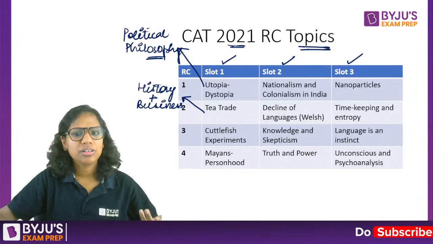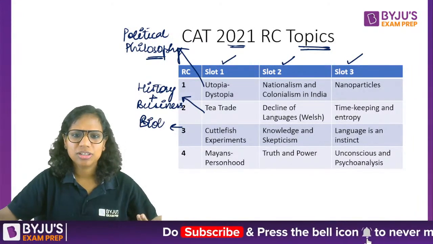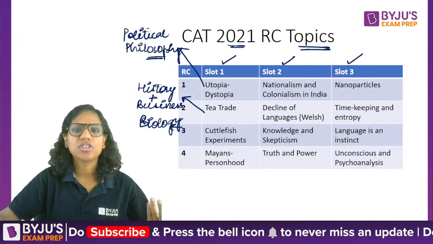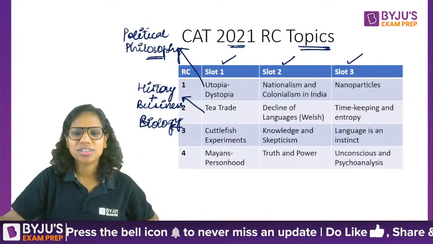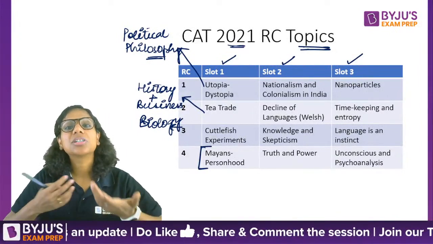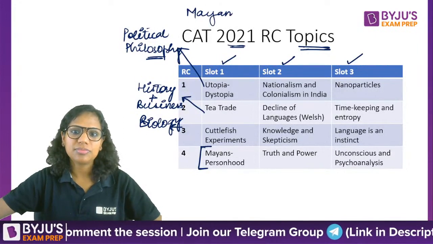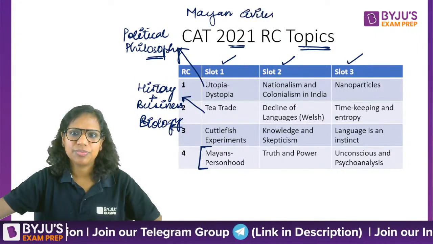Cuttlefish experiment. A clear science passage, right? So it was biology. In biology, also particularly zoology, if you want to categorize it further. Then who do the Mayans consider a person? What was their definition of persons? The Mayan civilization.